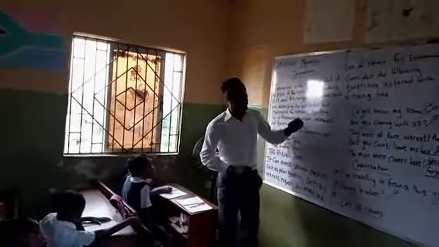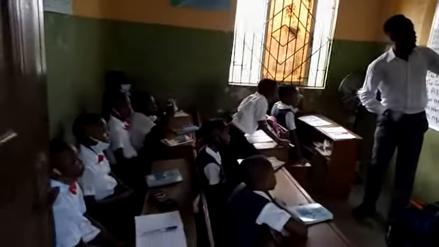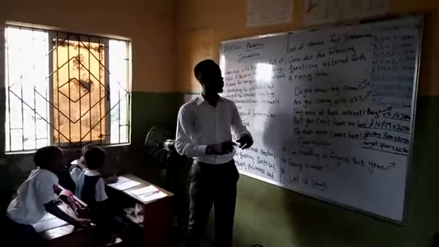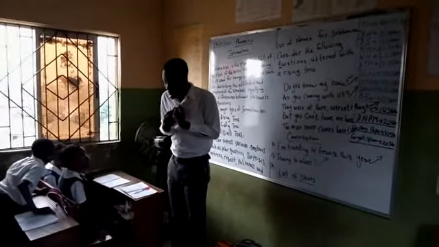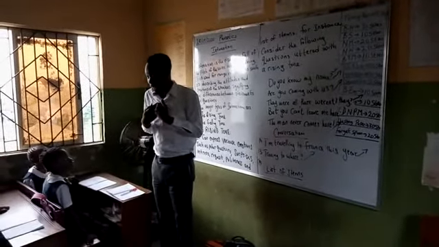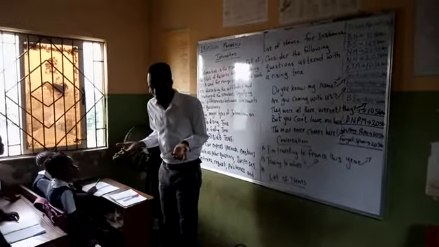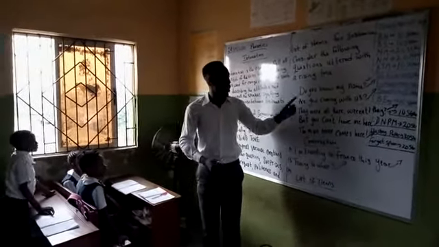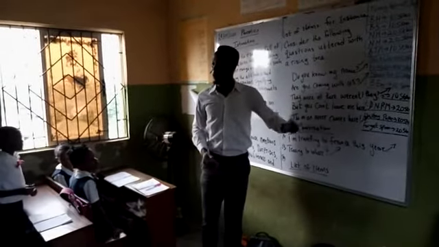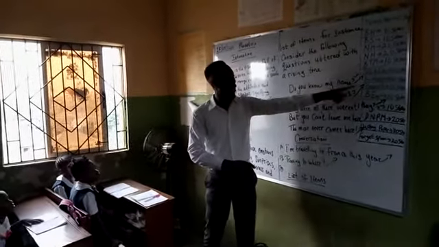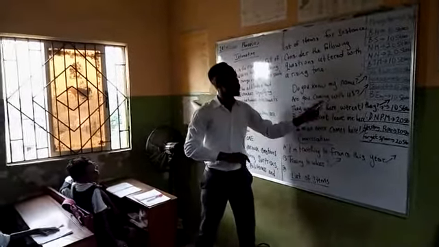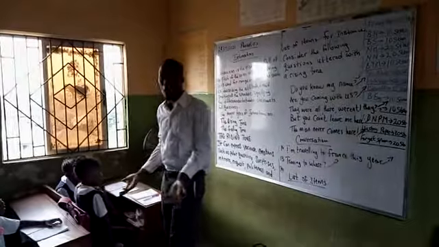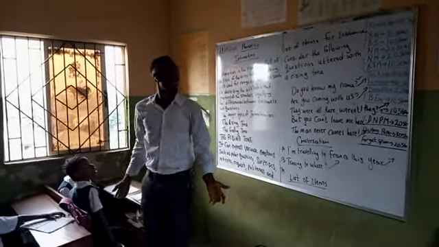Because we are making this a rising tone. So let's say we have this. Consider the following questions, also with the rising tone. Do you know my name? Class, do you know my name? Yes. Absolutely. So now, it is expected to be, do you know my name? Where's my voice at? That is why I put this arrow up here. Name. Are you coming with us? Where's my voice at? Us.